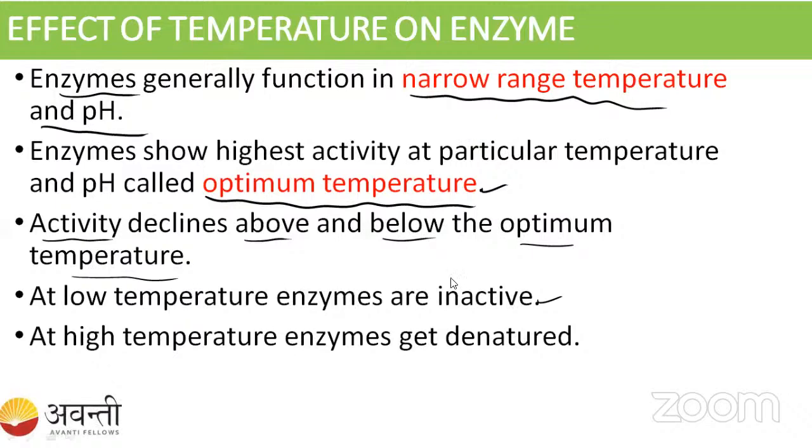One thing I have told you, it is not going to ripen so fast, because the enzymes which are the reason for ripening are inactive at this stage. So at low temperature, the enzyme will be inactive. At high temperature, what will happen? It will be denatured because enzymes are made up of protein. The tertiary structure is needed for the activity, so whenever the tertiary structure is destroyed, the enzyme is denatured and does not show any enzyme activity. That is the second thing.